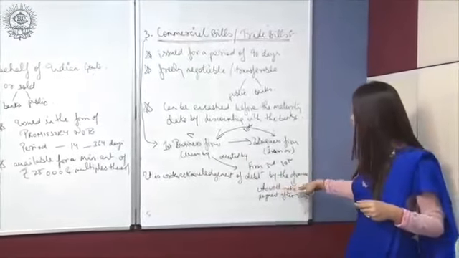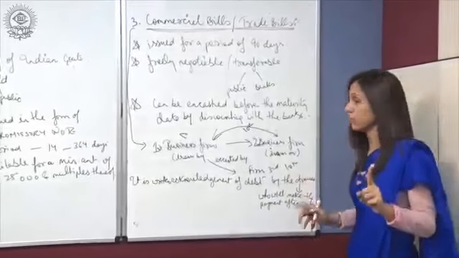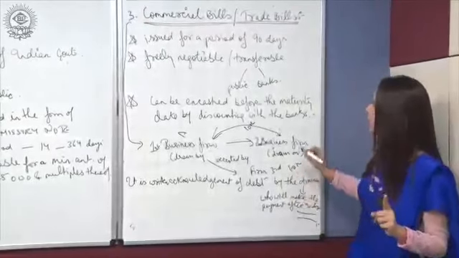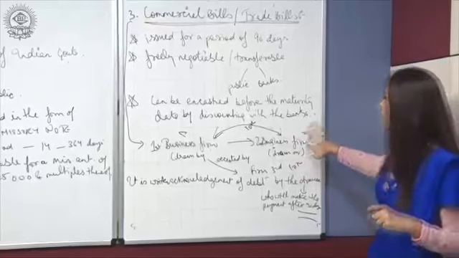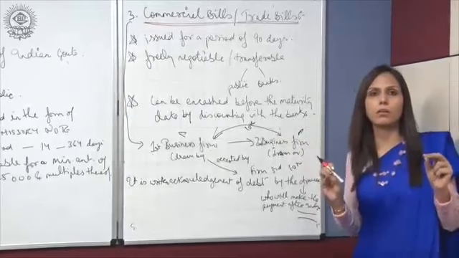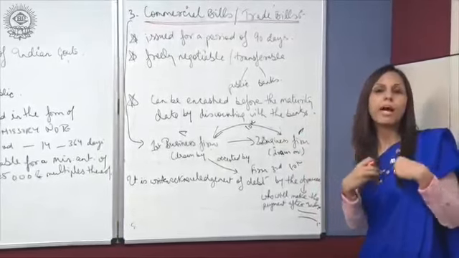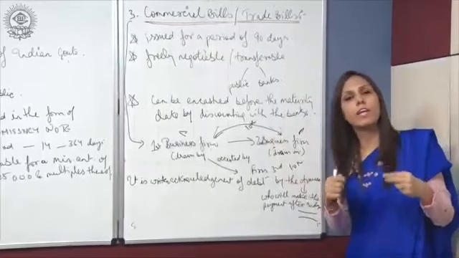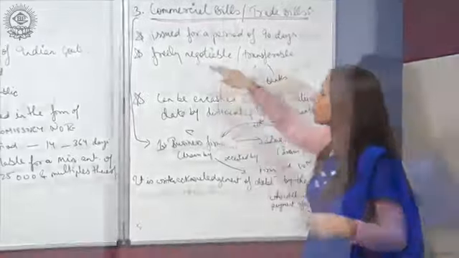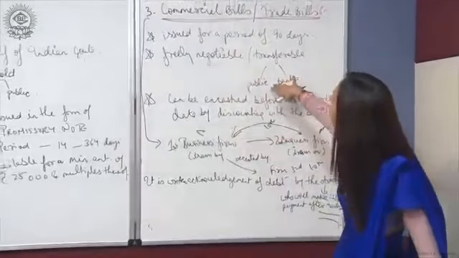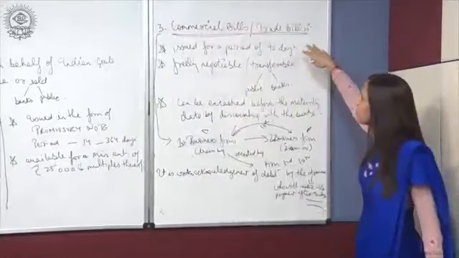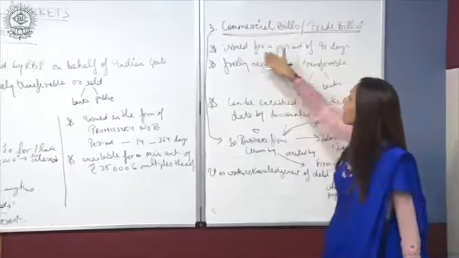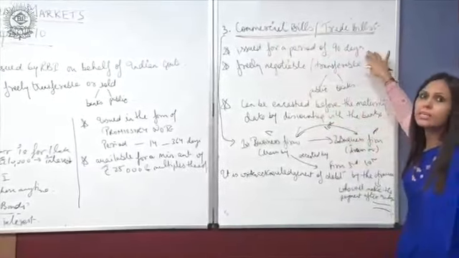Fine. Who will make the payment after 90 days? Means in the same example, this firm will make a promise that I will make the payment after 90 days for any kind of credit purchase. Fine. You can say these are the few features of commercial bills. It is issued for a period of 90 days.